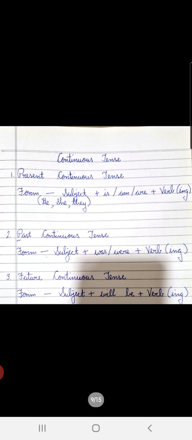And future continuous tense is used for the action which will be taking place in future and that will go on for some time in future. Okay, children? Now, before we see how we form the sentences under continuous tense, we will see some examples.